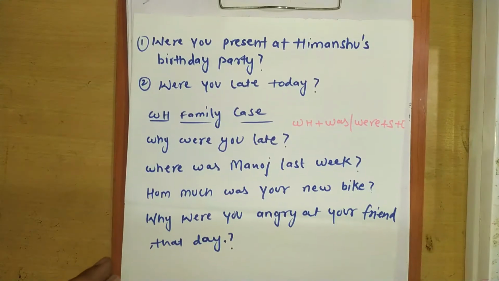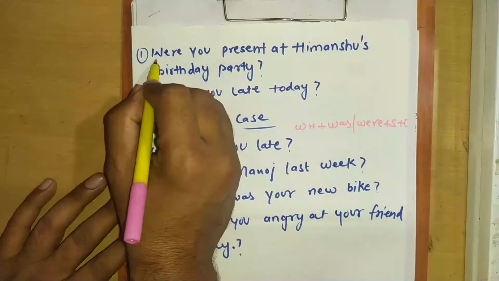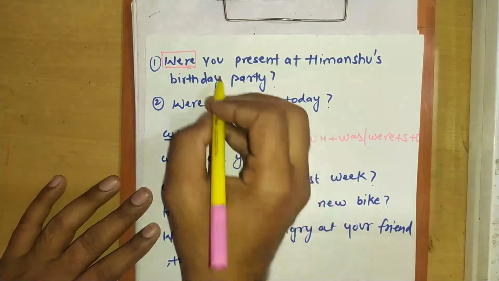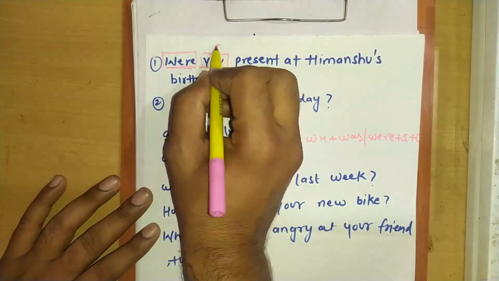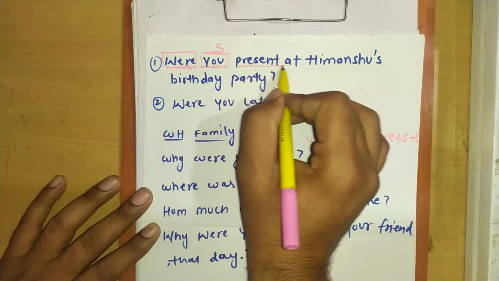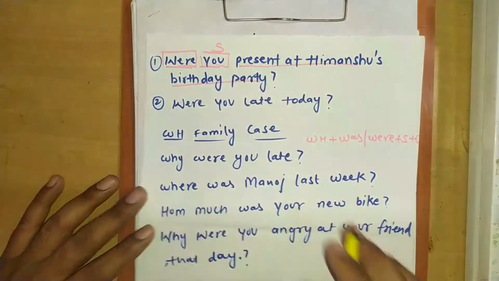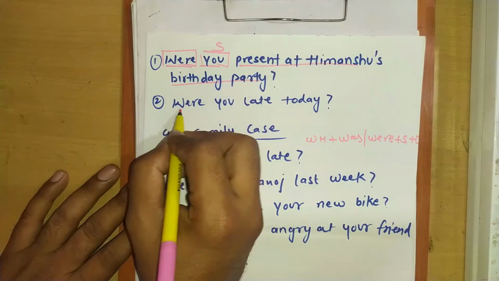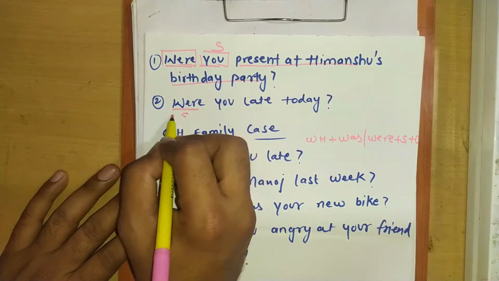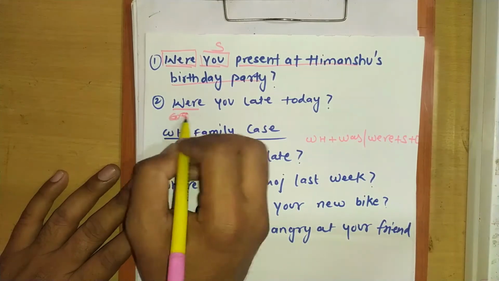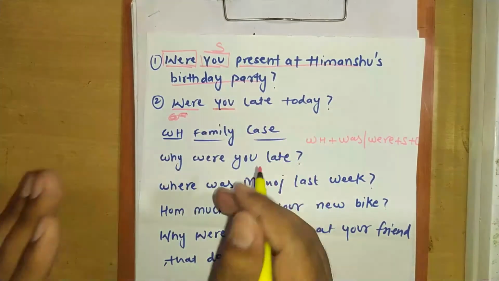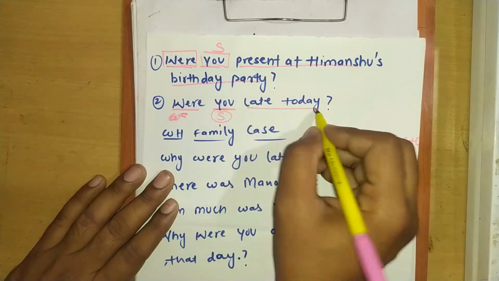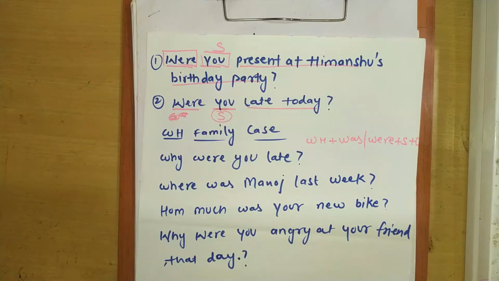First I have used were, and after that is subject, and all the remaining part is object. And now the second sentence, this is were first, after were I have used subject, and now the last part of the sentence, it means other words.